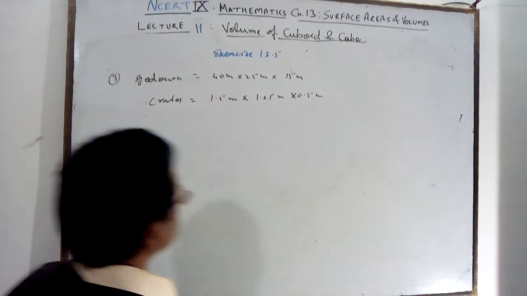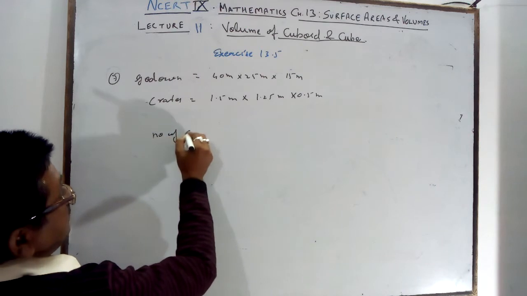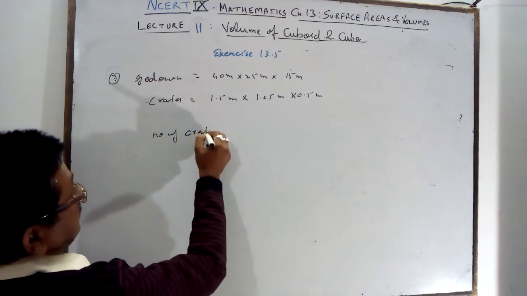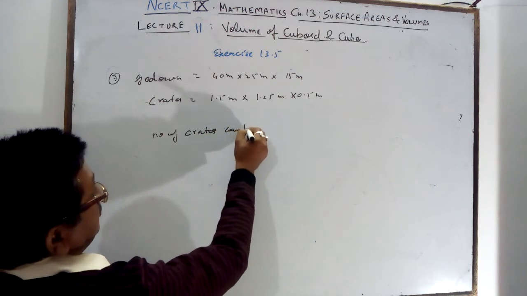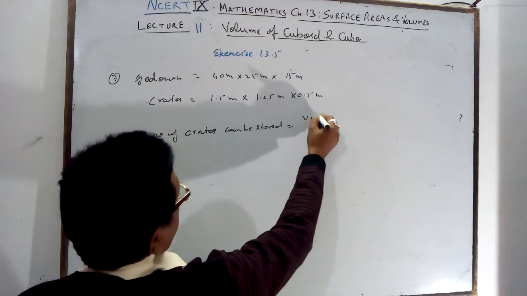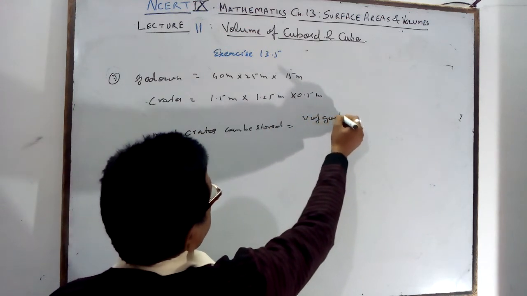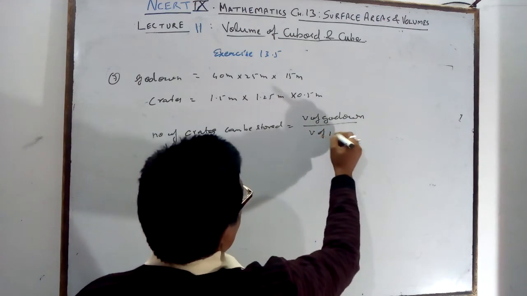Number of crates, so only whole numbers will be taken. So the number of crates that can be stored is equal to the volume of the godown upon the volume of one crate.